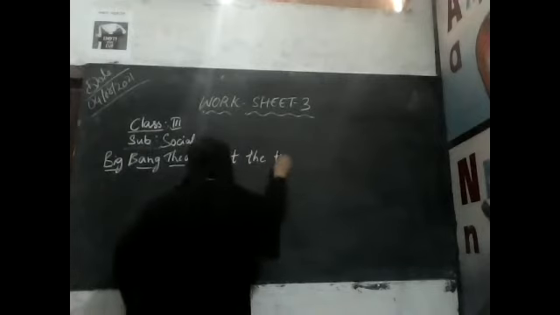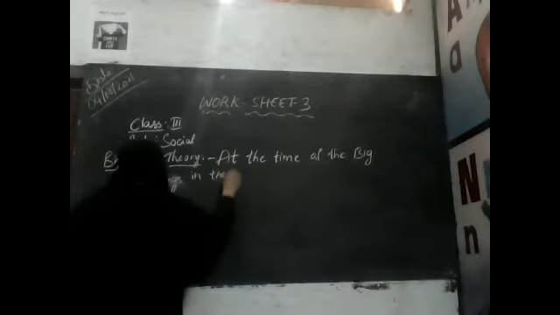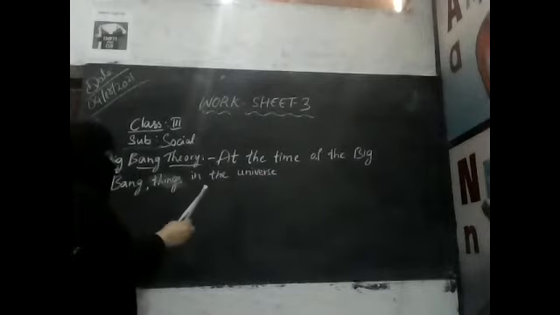The definition of the Big Bang theory is at the time of the Big Bang, things in the universe... क्या आता है यूनिवर्स में?